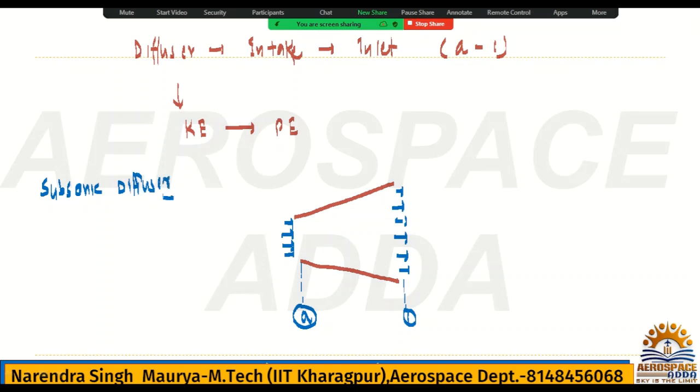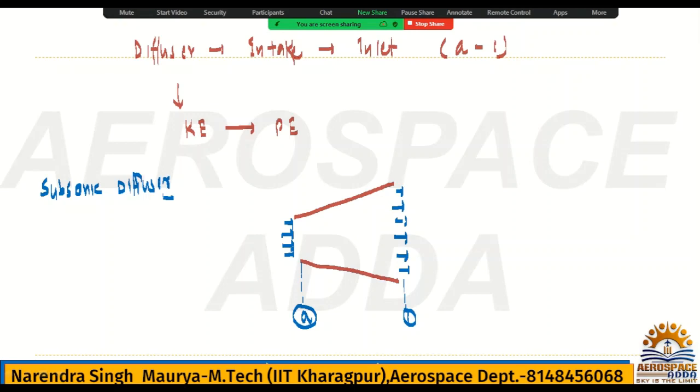Now we have to draw the TS plot for this diffuser, with points A and 1. You know very well the function of a diffuser is to decelerate the flow. I mean, kinetic energy will be converted into pressure energy.